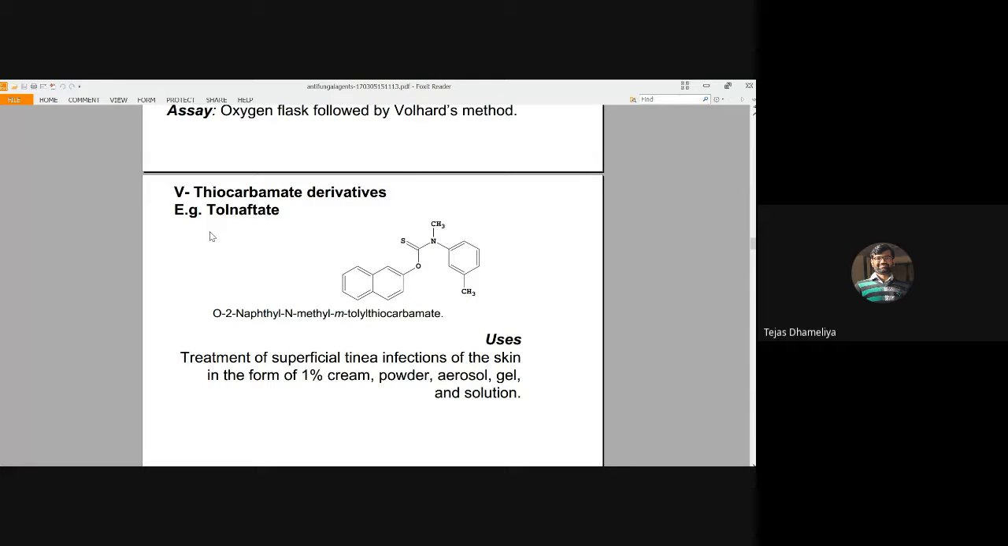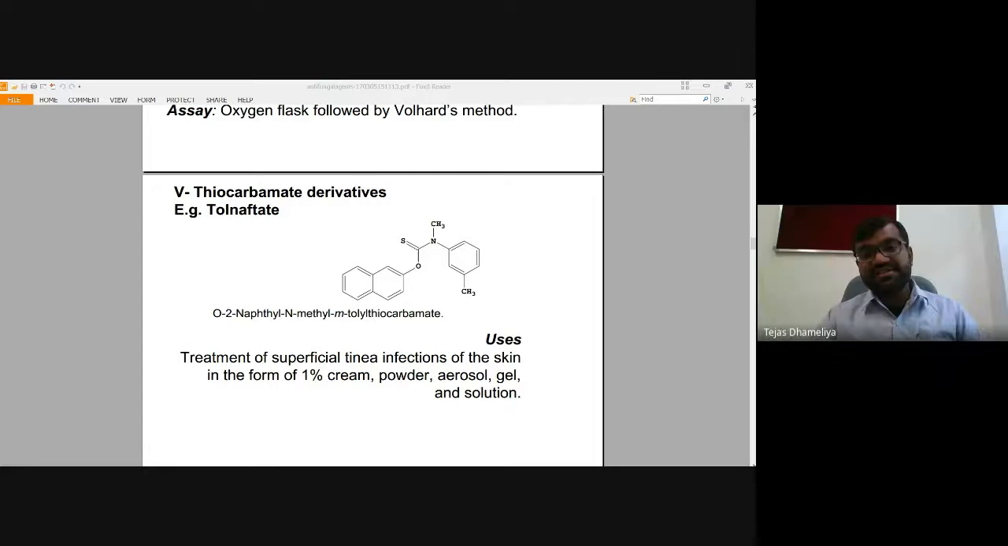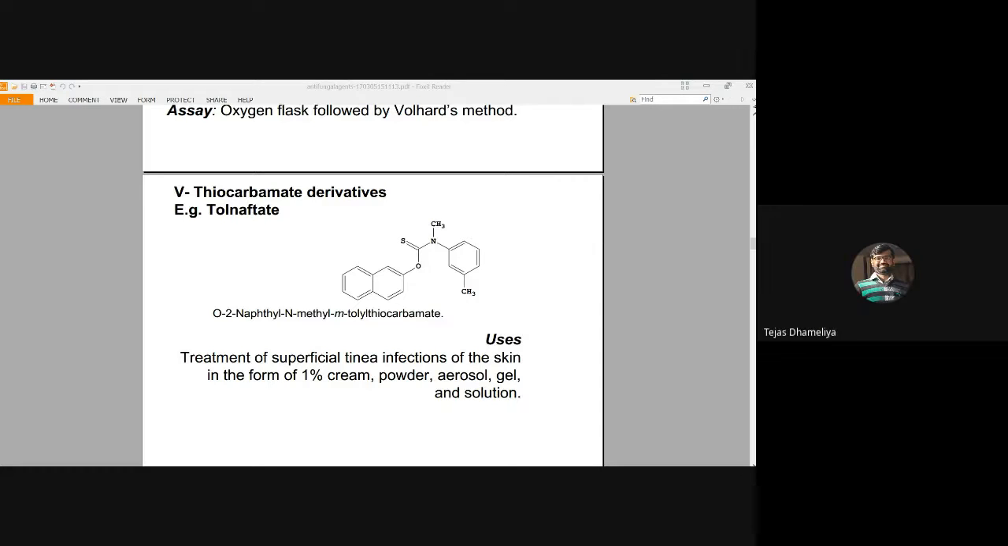Okay, so tolnaftate is this drug. The mode of action is not mentioned on the slide, but all of these drugs are allylamine, which we call squalene epoxidase inhibitors, which is generally the classification and mechanism of action of this drug. Now, what is called squalene epoxidase?